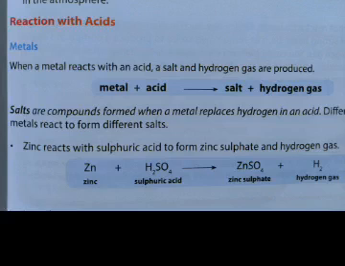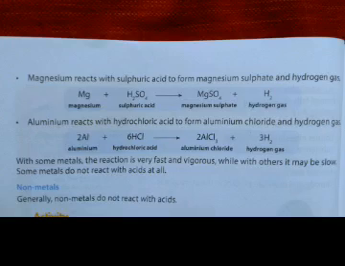For example, zinc reacts with sulfuric acid to form zinc sulfate and hydrogen gas. Zn + H2SO4 → ZnSO4 + H2. In another reaction, magnesium reacts with sulfuric acid to form magnesium sulfate and hydrogen gas. Mg + H2SO4 → MgSO4 + H2.